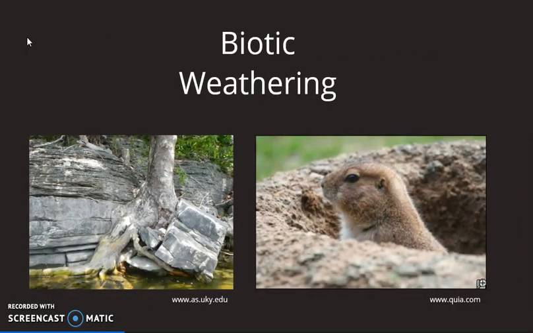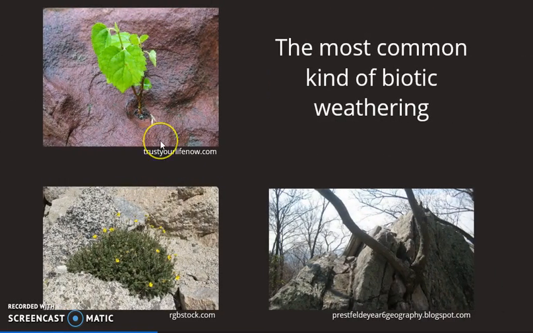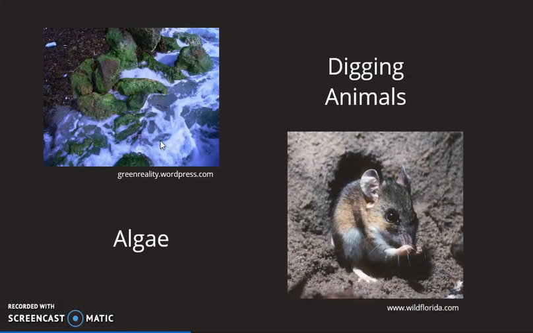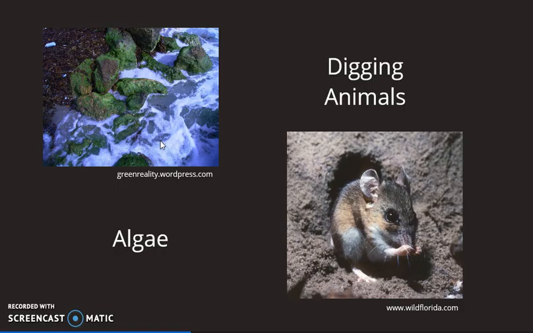The first weathering category I will discuss is biotic weathering. When living organisms are the cause of a rock breaking down, this is referred to as biotic weathering. Plant roots grow deep into the cracks within a rock, widening or extending these cracks. This is the most common kind of biotic weathering. Fungi, algae, microscopic plants, microscopic animals, and digging animals all aid in this type of weathering process as well.